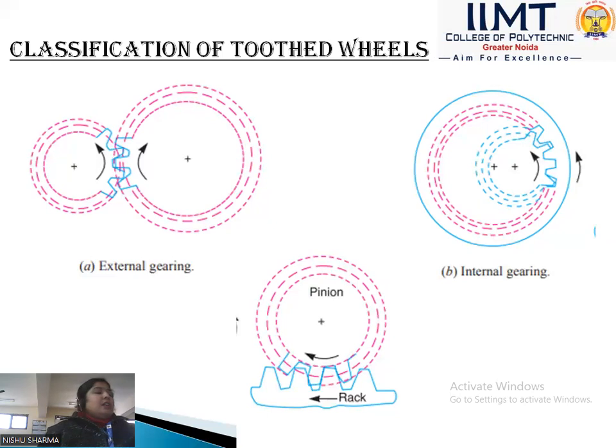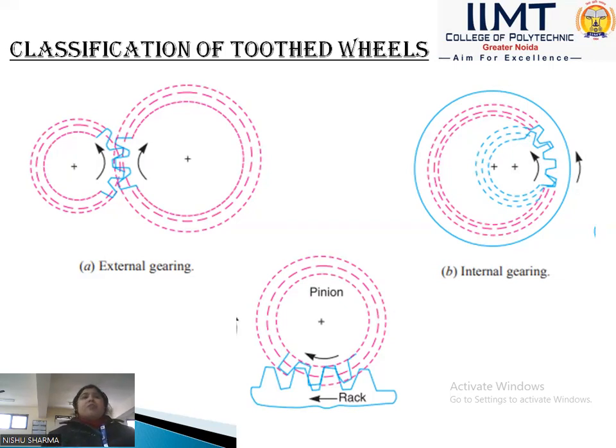We see that there are gear meshes externally and internally, with the gears in a straight line. A straight line gear is a type of gearing called the rack and pinion. In this case, the straight line gear is shown as the rack and the circular gear is shown as the pinion. In this gearing, the rotary motion of the pinion is converted into the linear motion of the rack, or vice versa. We can say that linear motion of the rack is converted into the rotary motion of the pinion. Basically, this gear is used in steering gear mechanisms.